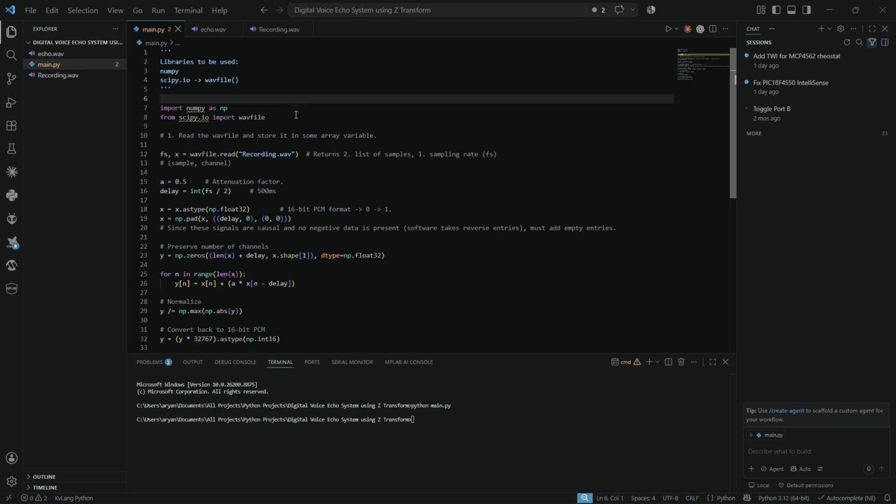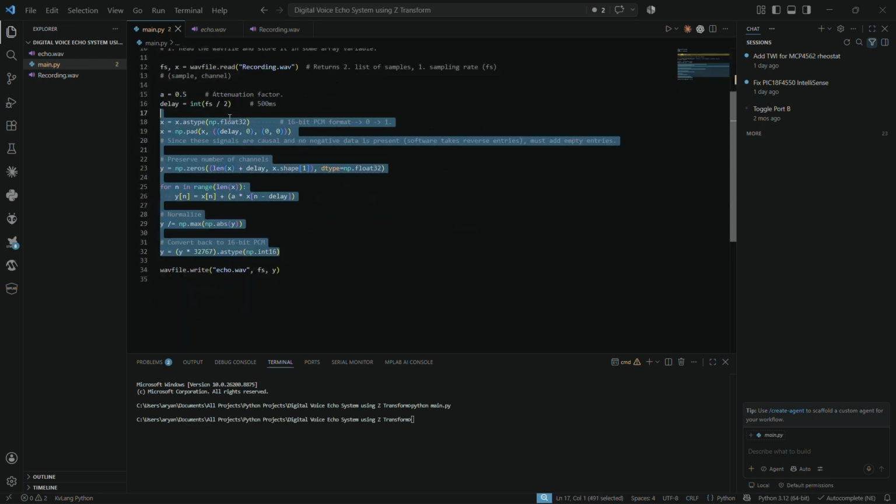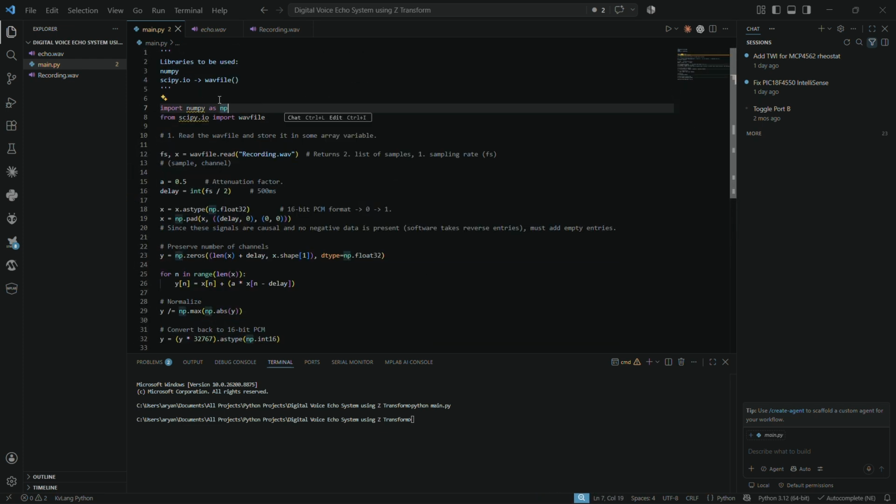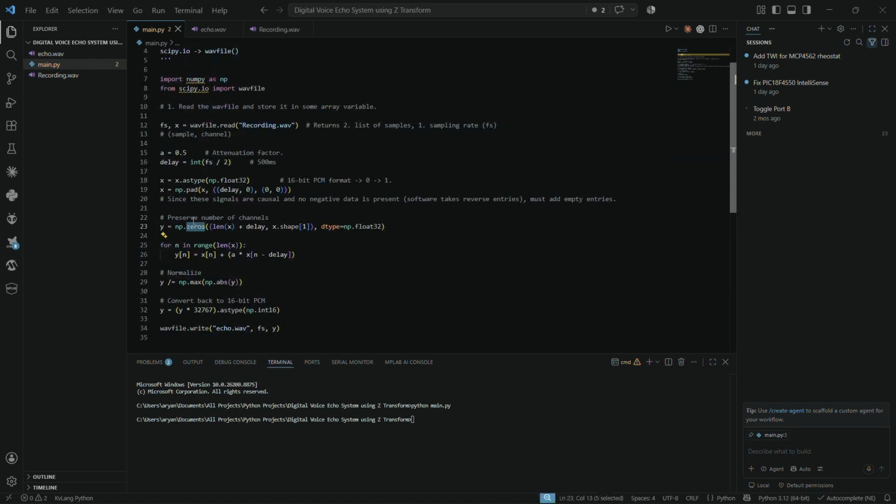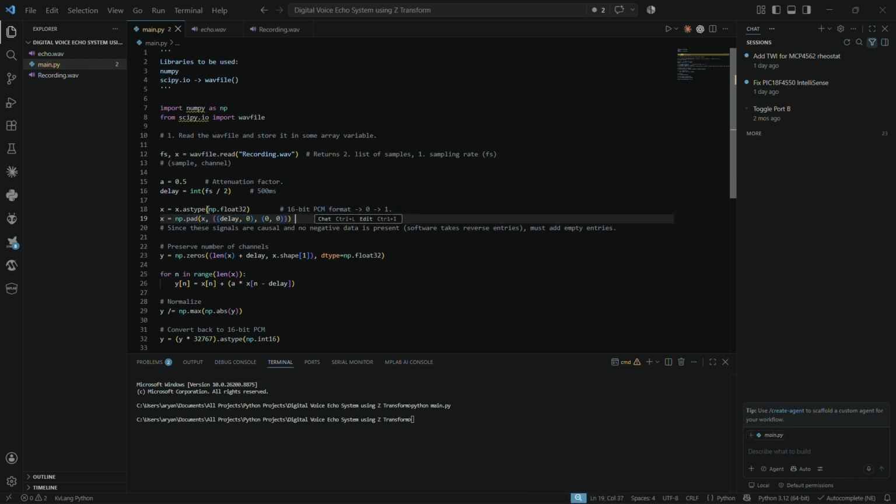Unfortunately, the audio was cut out for the entire clip of the recording wherein I was typing out all this. But to explain it simply, these are the libraries that I used. First is NumPy, for creating empty arrays, for adding many empty entries to the input signal. I'll talk about this later.